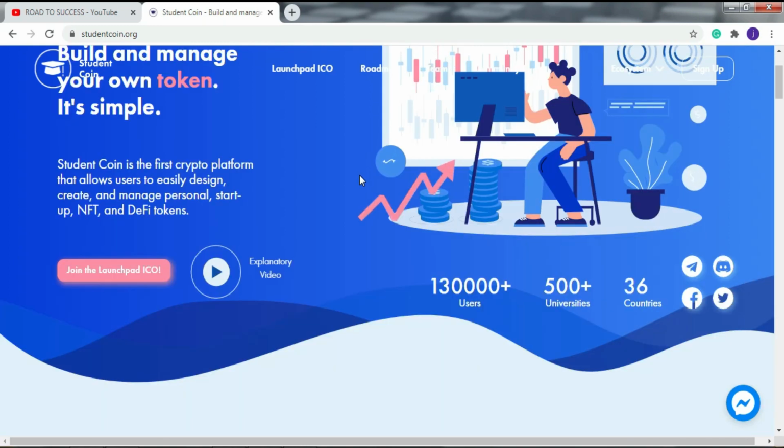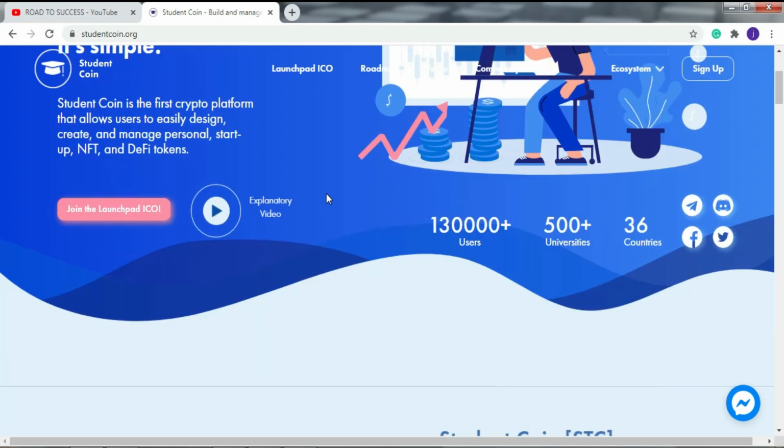They allow wide-scale tokenization by building a platform for both people and organizations to easily create, manage, and develop their own token. Tokenization is the future of the economy, where every person and company has its own token. Student Coin allows the creation of custom tokens that can be used for crowdfunding, trading, governing, voting, and payment. The tokens built with Student Coin are valued based on the central reference currency STC token and can be traded and crowdfunded at the Student Coin platform, STC Exchange.